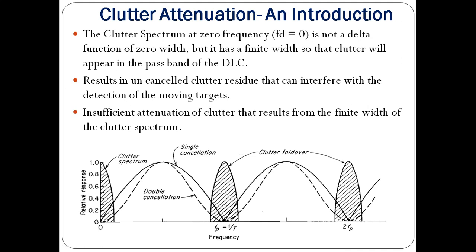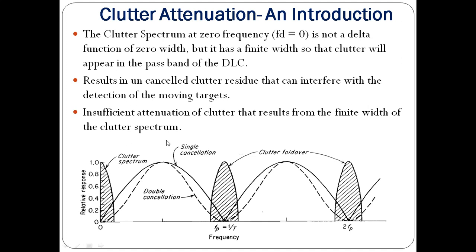So how do we avoid this situation? How do we reduce this clutter spectrum? We should attenuate it. We should attenuate the clutter spectrum. So there should be sufficient attenuation provided at the DLC to avoid this interference with the detection of the moving target.